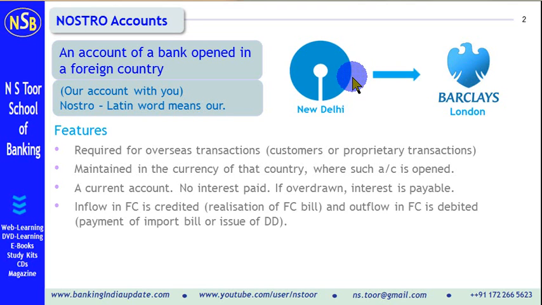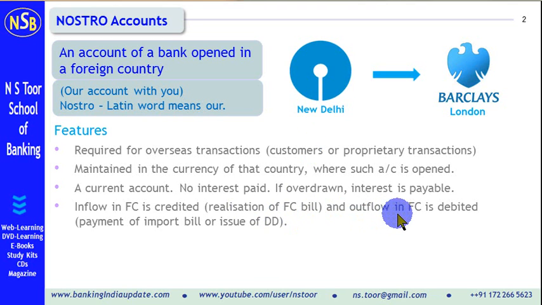What is credited in this account? Inflow in foreign currency is credited in this account. For example, a foreign currency bill sent by State Bank of India, which is realized in London or in the UK, the proceeds of that will be credited to this account.